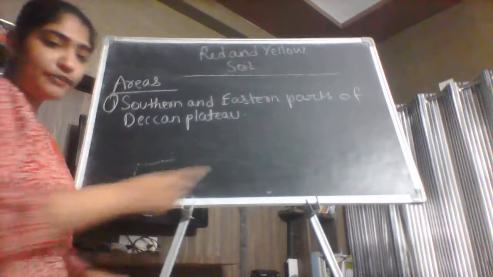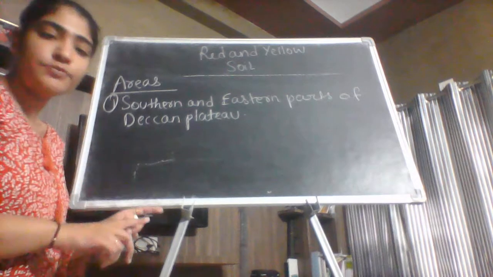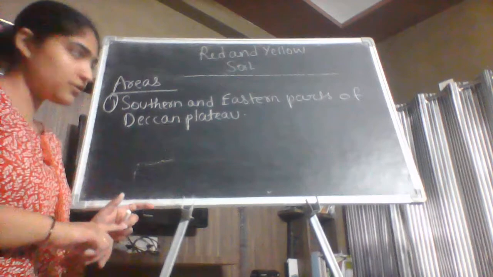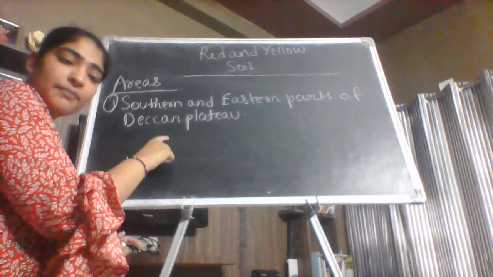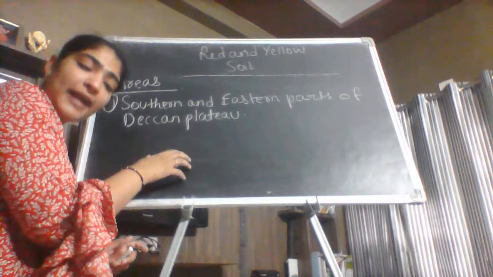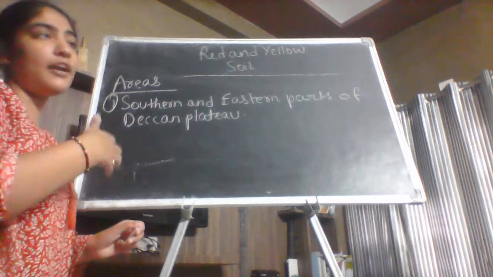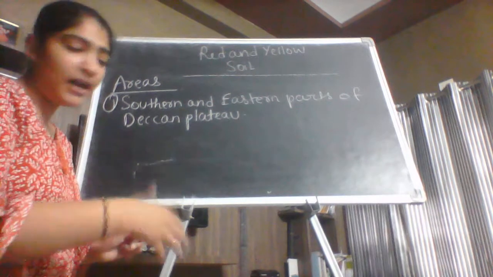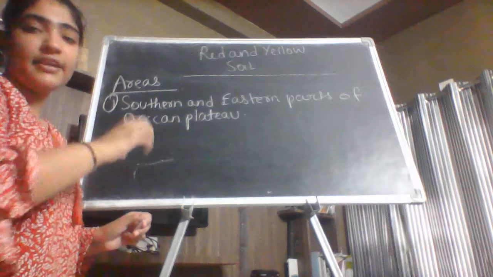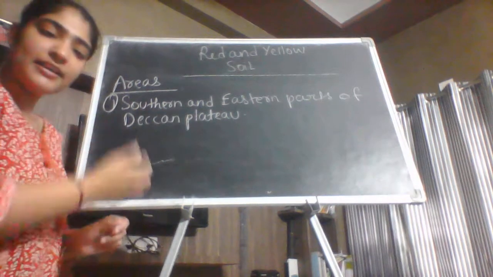So yes, in the first sentence we have understood that the red and yellow soil develops on the igneous rocks as well. So the place for the igneous rock is the Deccan Plateau. Deccan Plateau is the plateau which is table-like land with the volcanic features, where there are a lot of volcanic eruptions and there is a formation of lava, and due to the cooling and the solidification of that lava, the Deccan Plateau has the igneous type of rock.